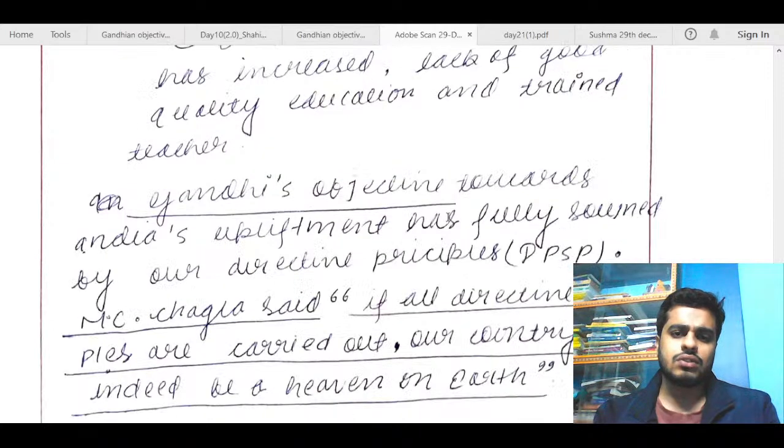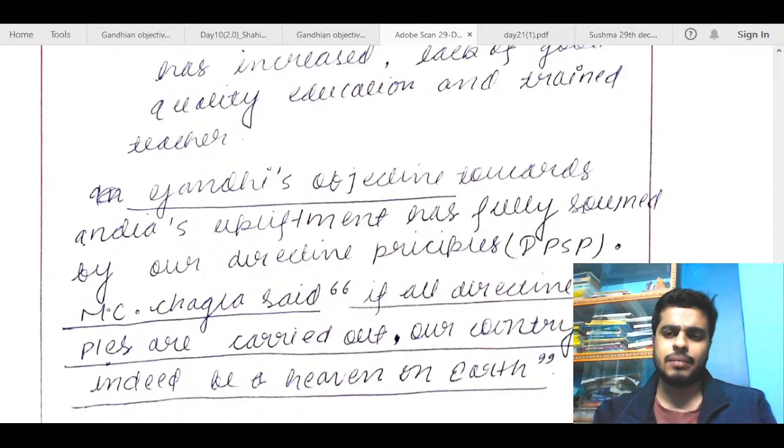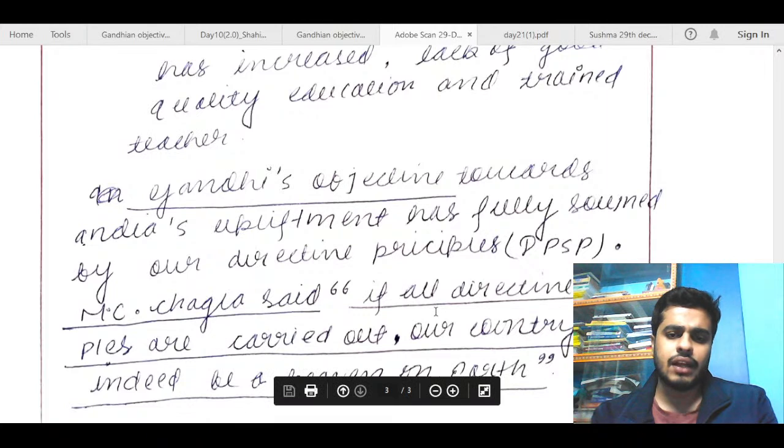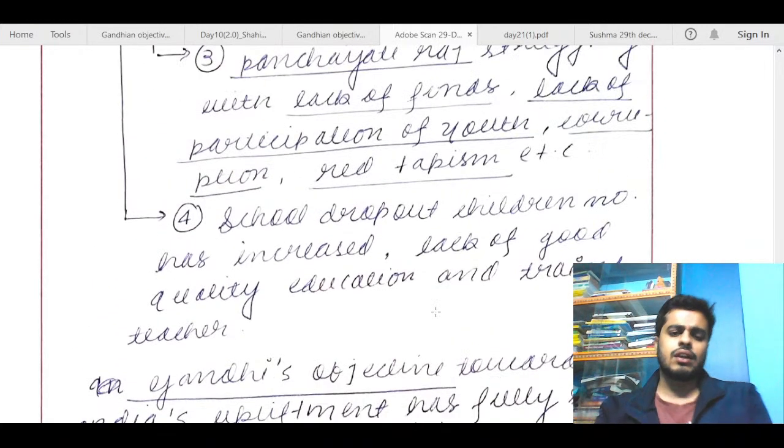So Gandhi's objective towards India's upliftment has fully... by our own active principles. I don't fully get what you have written. You can write these a bit better. M.C. Chagla said if all directive principles are carried out, our country would indeed be a heaven on earth. So this is fine. Again, the conclusion is decent.